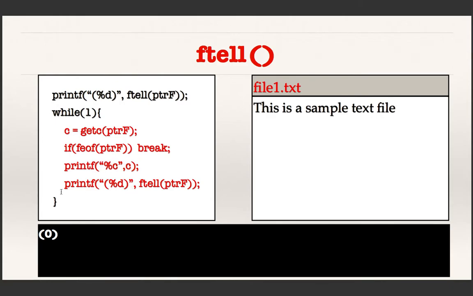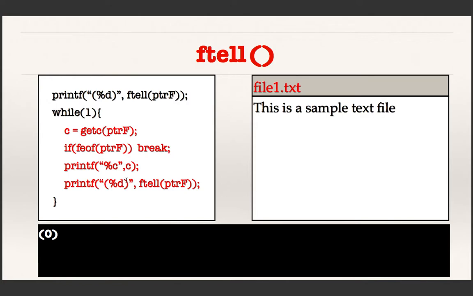And after that, I have one more printout. What is it doing? Exactly this printout. So I am printing the position of the next character. So what will be that? This was 0, this is 1. At 0 I have t, at 1 I have h. So after the character t, I would like to print the position of the next character, that is, the index of the next character.